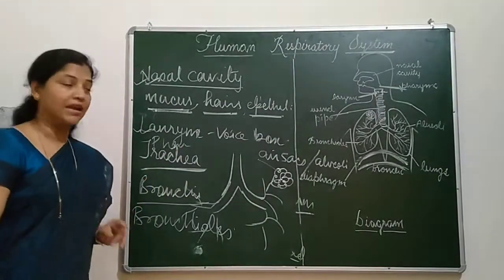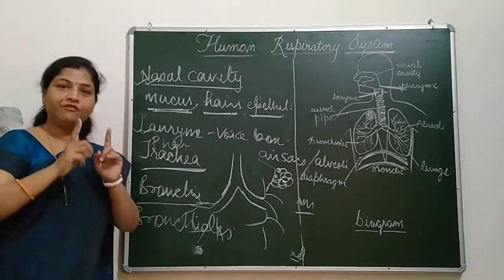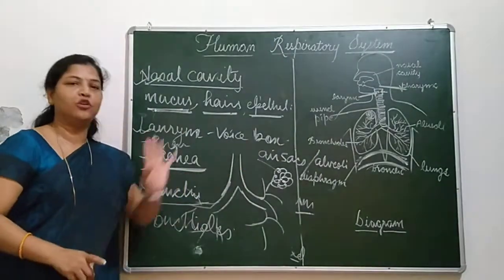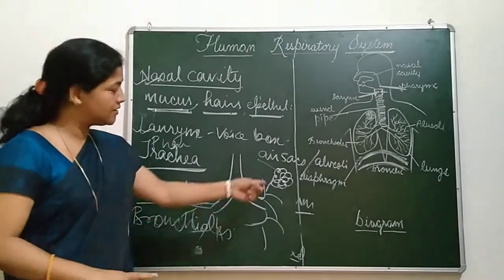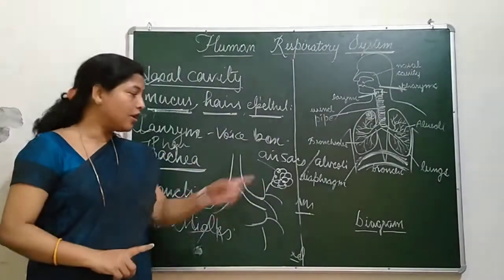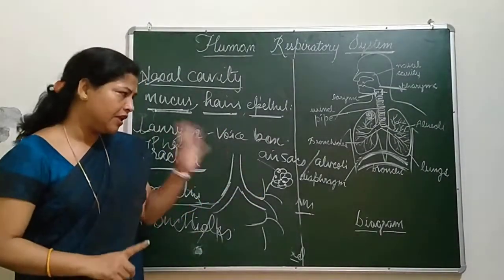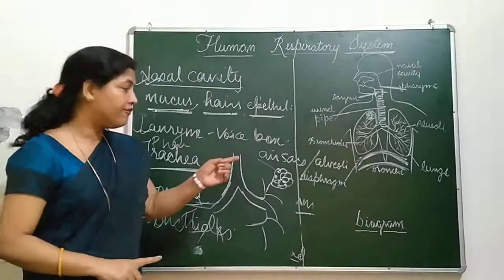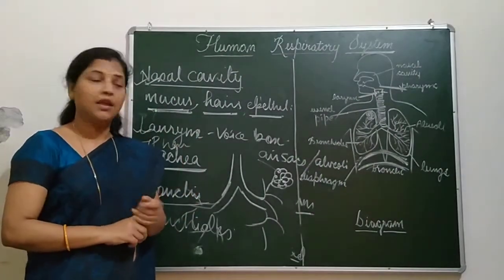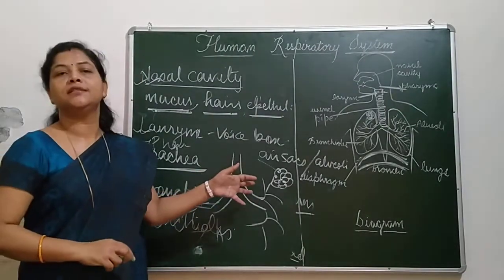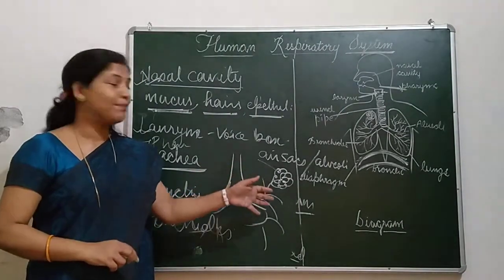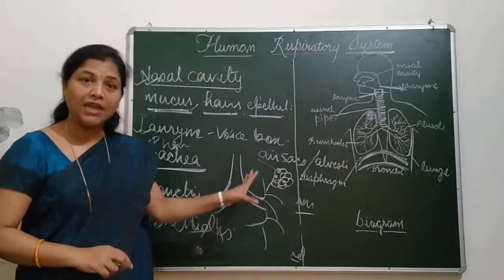What is the function of that? Exchange of gases takes place in alveoli. So you can say that the site of exchange of gases is alveoli or air sacs. They are very thin structures, richly connected with blood vessels. There is a rich supply of blood vessels with alveoli.